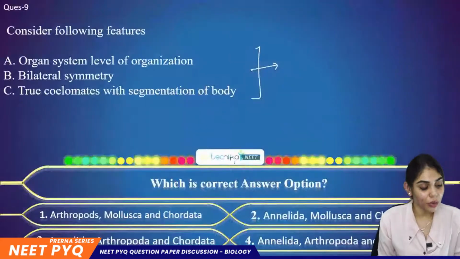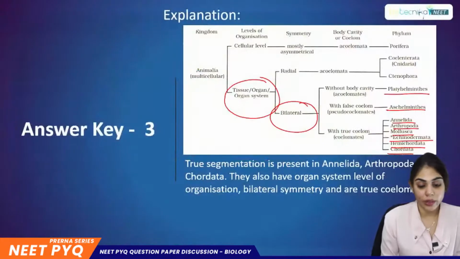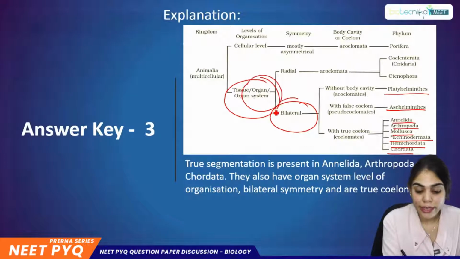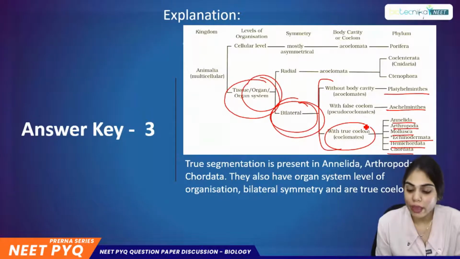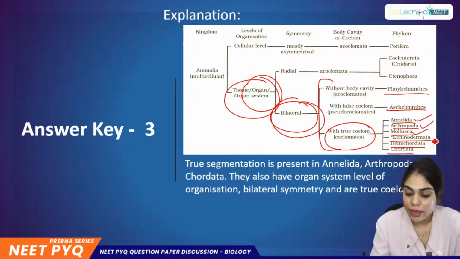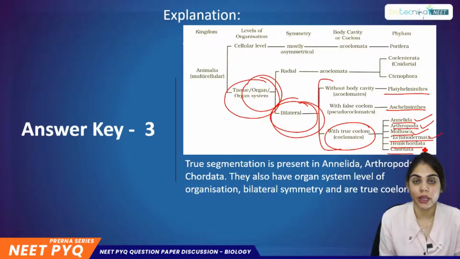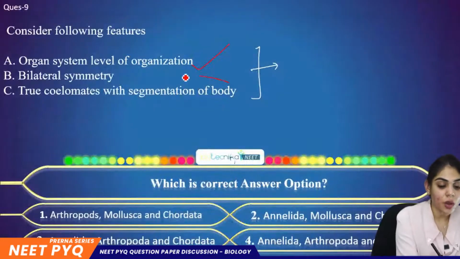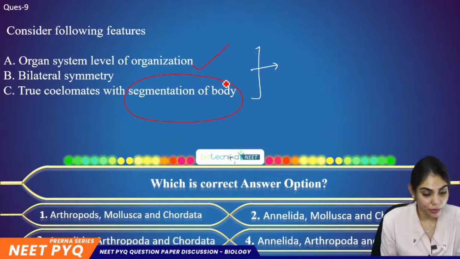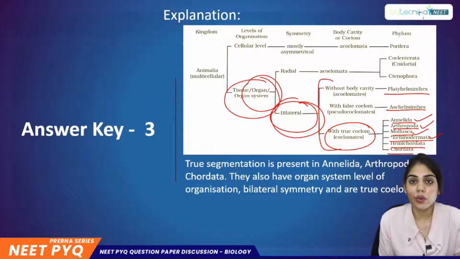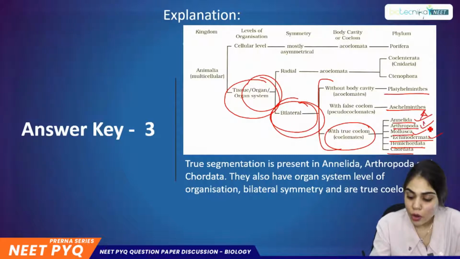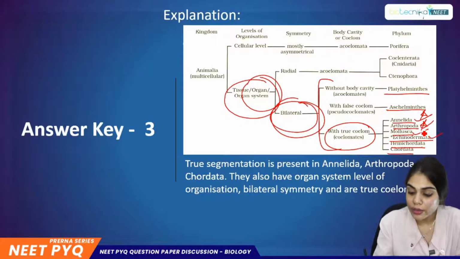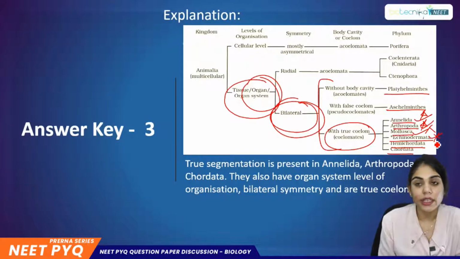But here you have to answer about the organ system level of organization. So organ system, bilateral symmetry, and also true coelomates. But true coelomates we only have for Annelida, Arthropoda, Mollusca, Echinodermata, Hemichordata, as well as Chordata. But if you see the last statement, it is also talking about segmentation of the body. The only proper and true segmentation present in animals is in Annelida, Arthropoda, and again it is absent in Mollusca. It is absent in Echinodermata. It is absent in Hemichordata, but again it is present in Chordata.